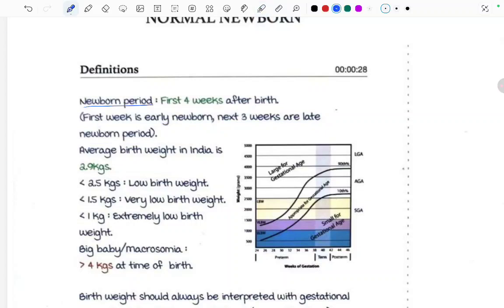Now the second one, average birth weight in India is around 2.9 kgs. If the baby is less than 2.5 kgs, then we call it low birth weight. If the baby is less than 1.5 kg, then it's called very low birth weight, and if it is less than 1 kg, then it is called extremely low birth weight. Big baby or macrosomia, when the birth weight is more than 4 kgs, then we call it macrosomia. Okay, so we talked about the different birth weights. Low birth weight is less than 2.5, very low birth weight is less than 1.5, extremely low birth weight is less than 1, and big baby is more than 4 kgs.